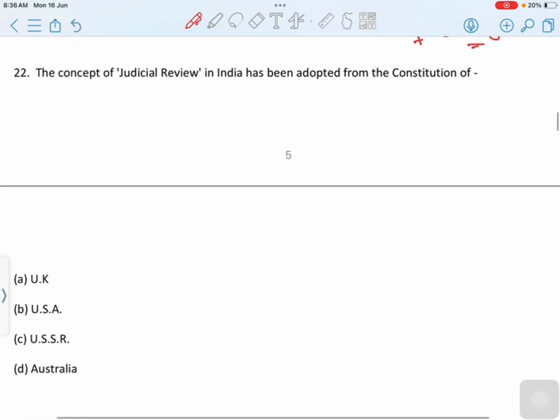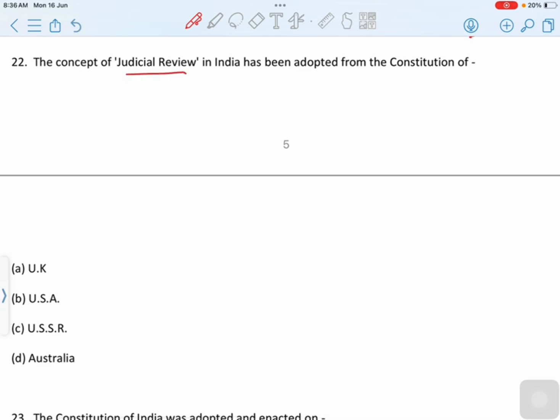Move to next question. The concept of judicial review in India has been adopted from the constitution of Dash. First option is UK, second option is USA, third option is USSR, last option is Australia. Then correct option is option B, USA. The concept of judicial review in the Indian Constitution has been adopted from the Constitution of United States.